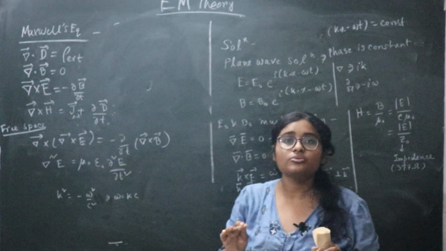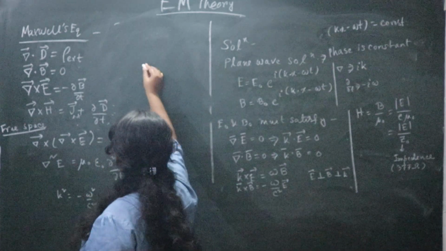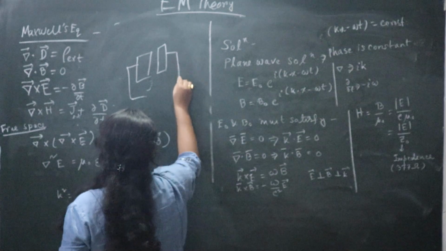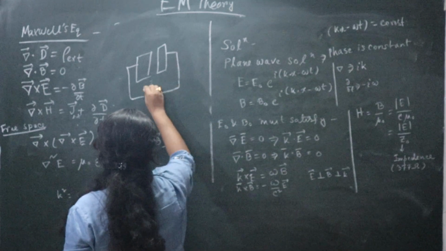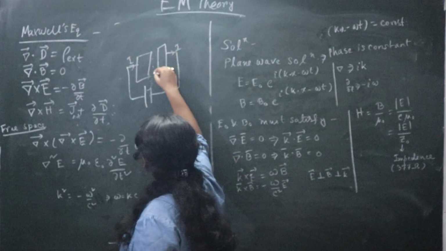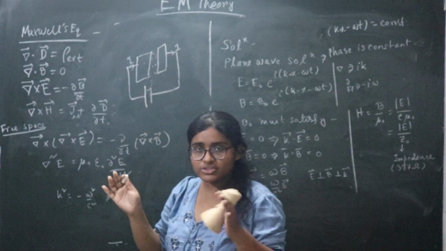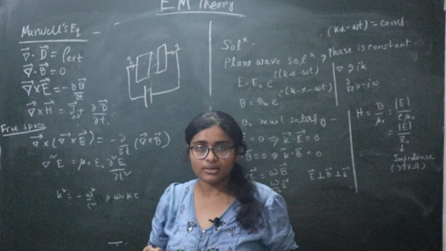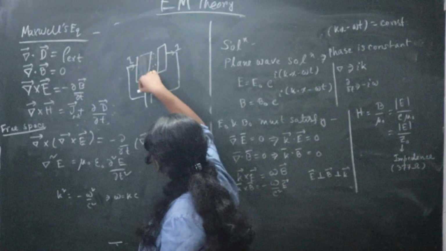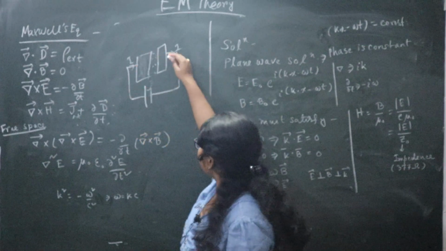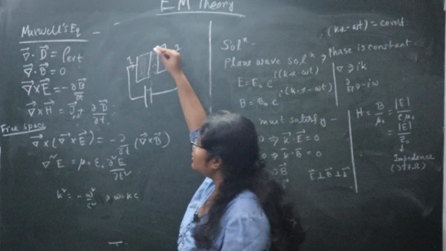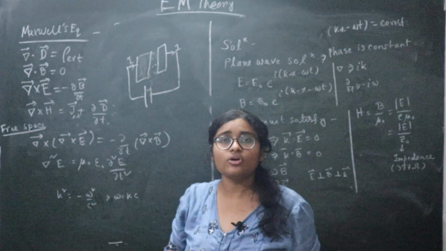How do you understand that? What do you mean by displacement current? Suppose you have a capacitor here, you are charging the capacitor plate, so you are connecting it to a battery. Now here the current is I, here the current is also I, and there is no wire in between the capacitor plates. So how do you explain? Here it has a current, but between these two plates there is no current enclosed. So there is some inconsistency.